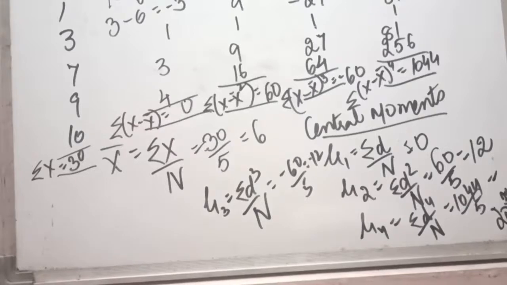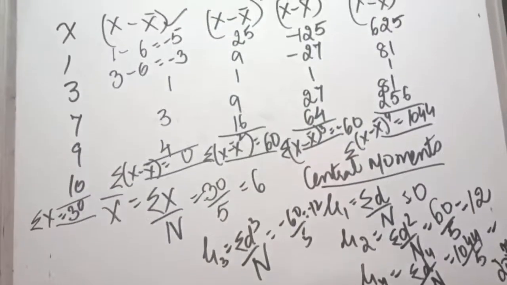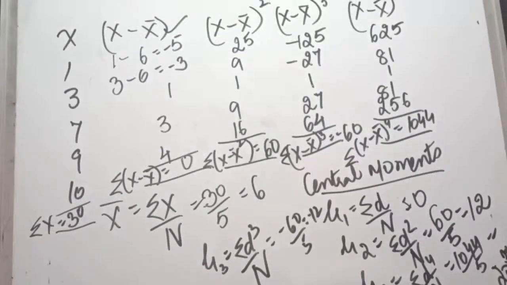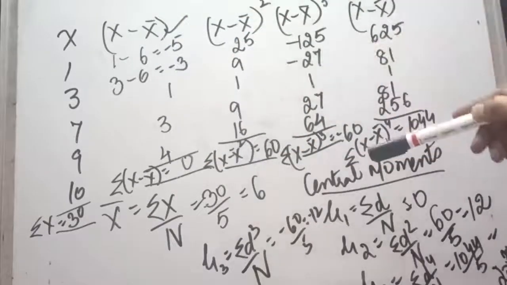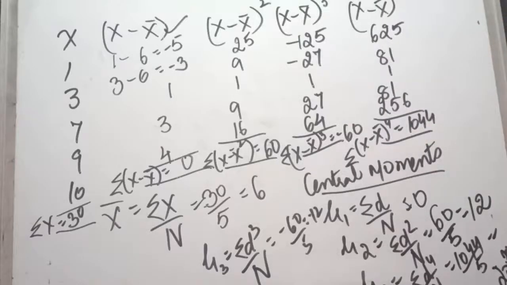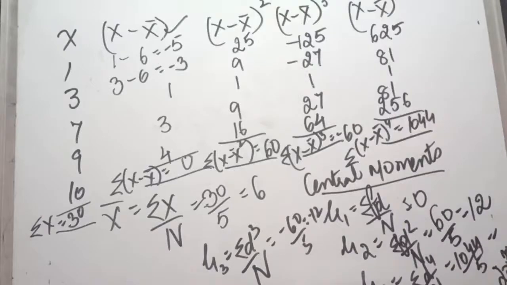And if it is the case of a continuous or discrete series, the only difference will be that, along with x minus x mean, we will multiply by f as well. This column will be multiplied by f everywhere, and in the formula we will include f also. Similarly we can calculate for discrete and continuous series also.